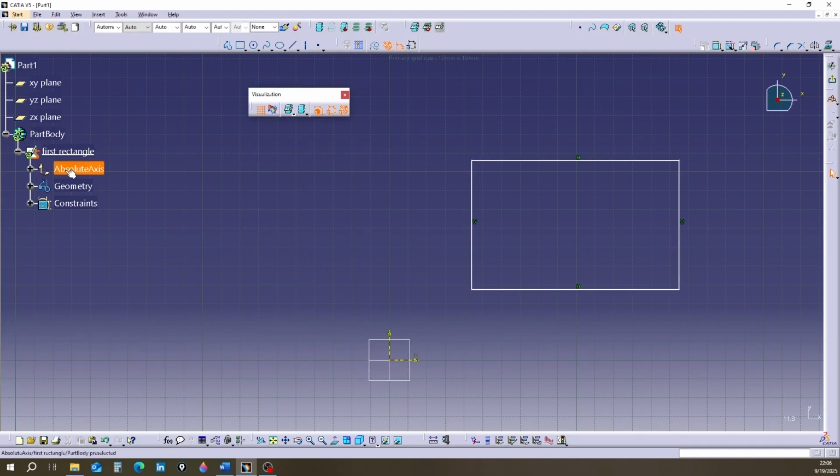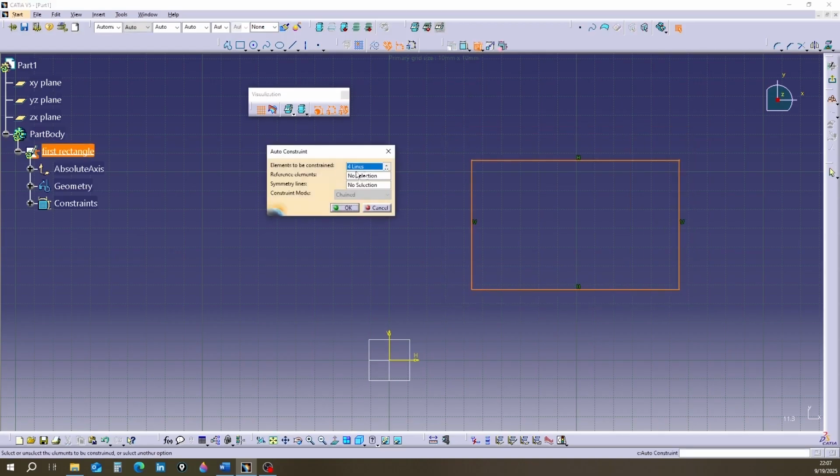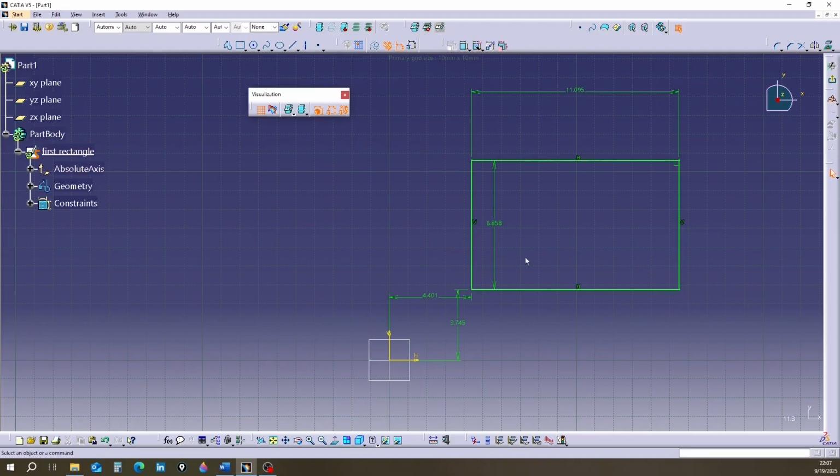Below it, 3 sections are seen: absolute access, geometry, constraint. I constrain the rectangle with the auto constraint command. First I select the rectangle. Then I activate the constraining tool. I enter 2 axes in the second box. I click on OK. I move the dimensions whose positions are unsuitable.